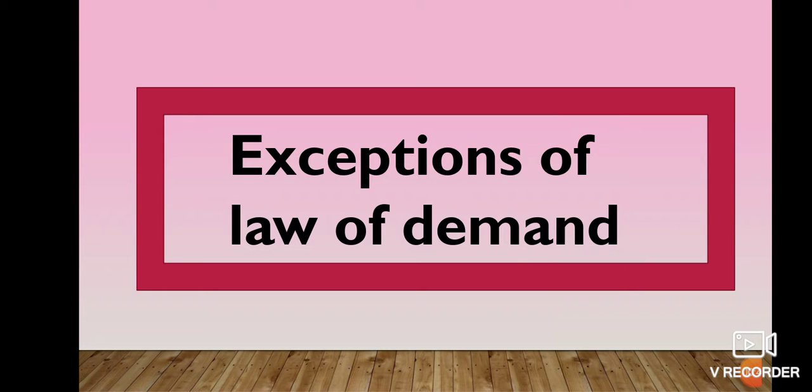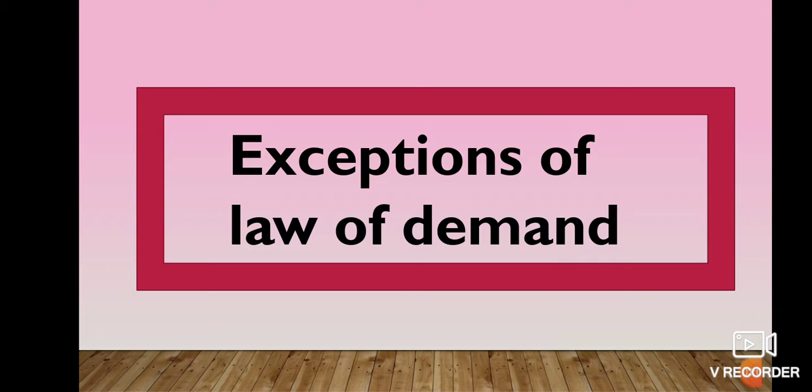Do you all know what is exception? If not, then I'll tell you. Exception is a situation in which the demand curve does not move in its proper way. It moves in its exceptional way. Do you know what is the direction of the law of demand curve?